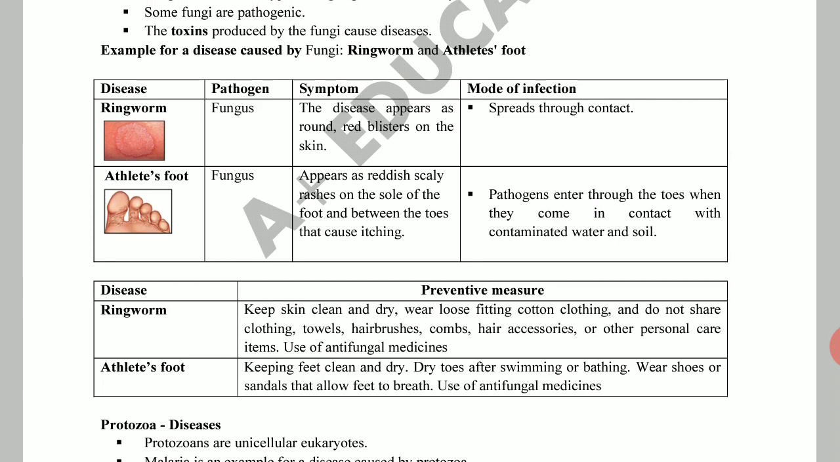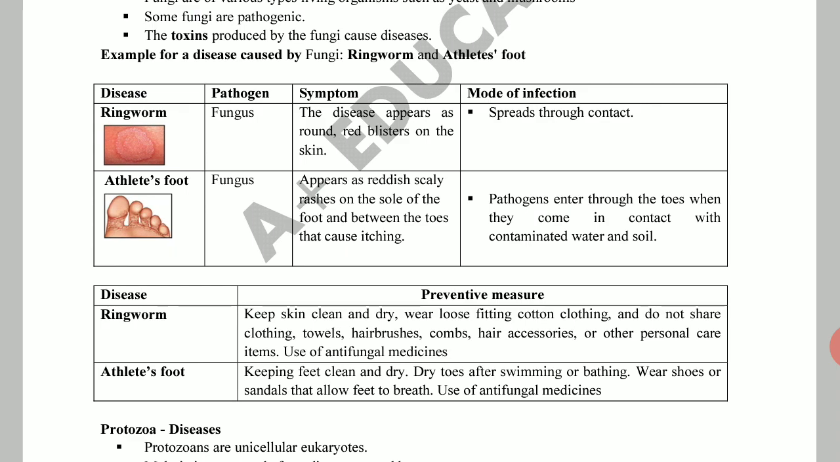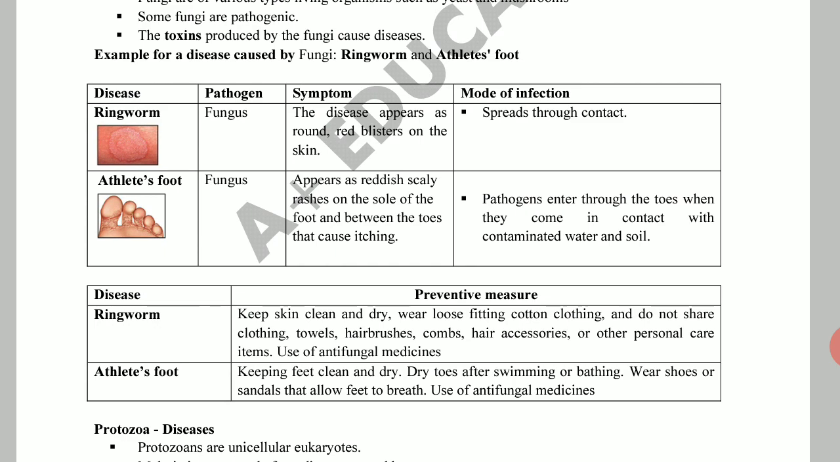Symptom of ringworm. Ringworm in Malayalam is called vattachori. Disease appears as round red blisters on the skin. It appears as round red blisters on the skin. Blister means kumila, it appears as small red blisters. Round blisters.